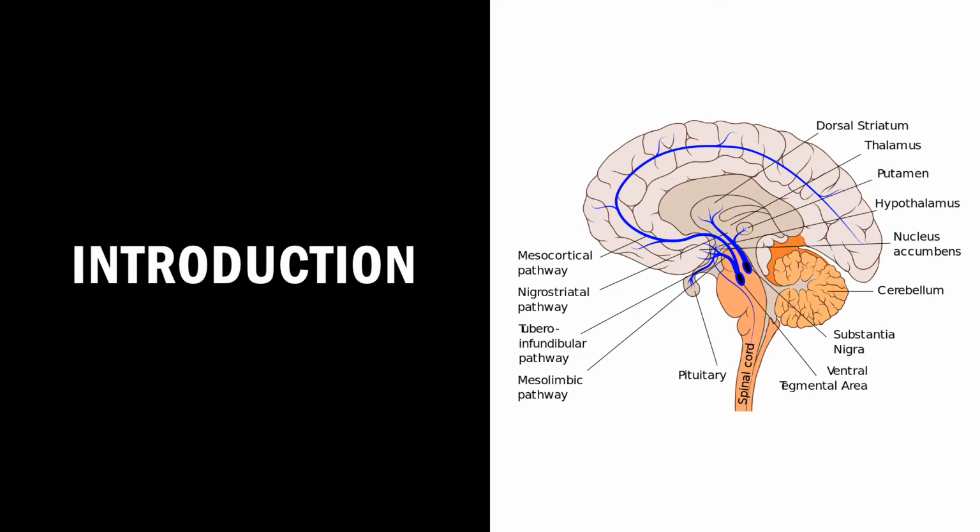Changes in signaling along the nigrostriatal and mesolimbic dopamine pathways have been shown to play a role in impulsive and compulsive behavior. It has been shown that patients who struggle with substance abuse have reduced D2-3 receptor binding, and that decreased D2-3 receptor expression in the ventral striatum has been implicated in the presence of impulsive behaviors. Increased impulsivity has also been found to correlate to decreased D2-3 receptor binding in the ventral midbrain.